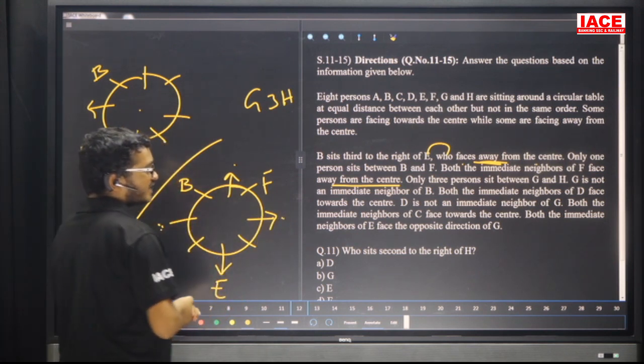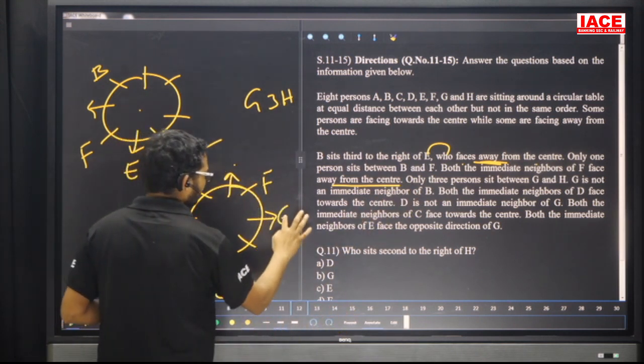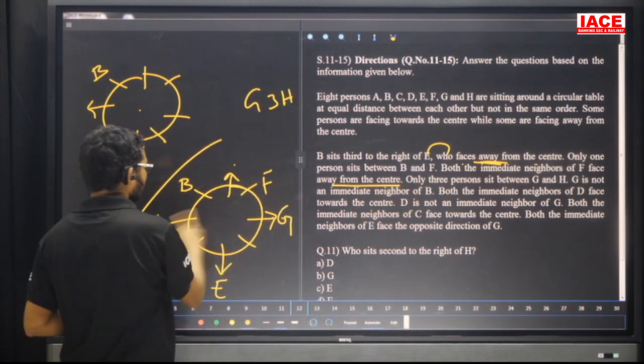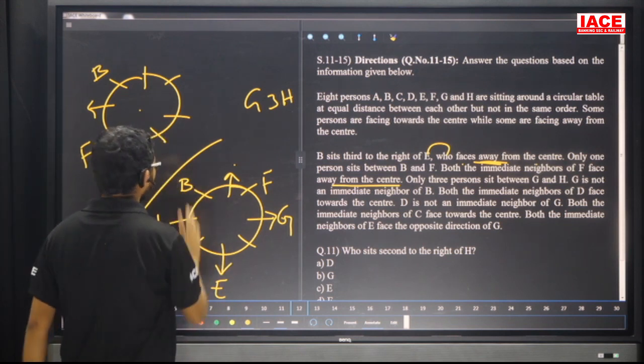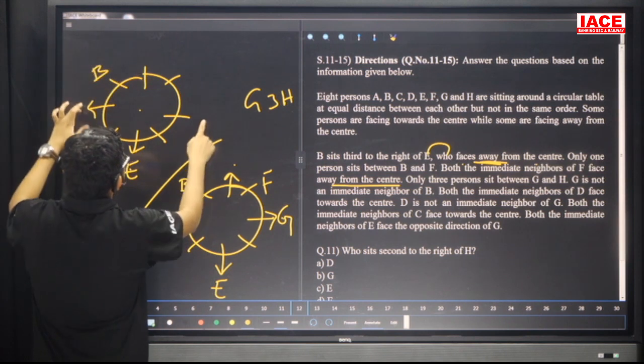Next point is what? G is not a neighbor of B. That means for G there is no chance here. This is the possibility for G, and here is H. G and H both are opposite. G is not a neighbor of B. Between G and H, 3 members means this is the only possibility.